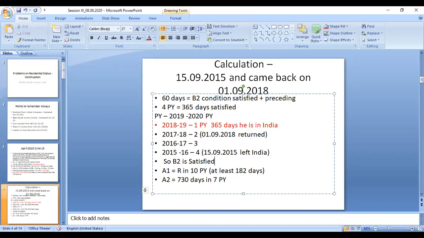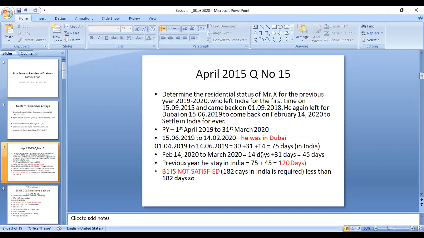So more than 365 days. In this case also, before that, he left India, and the whole year is not given. So 365 days is satisfied, 60 days, which means 120 days.